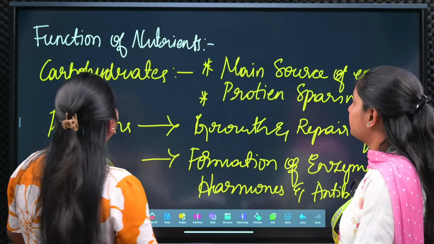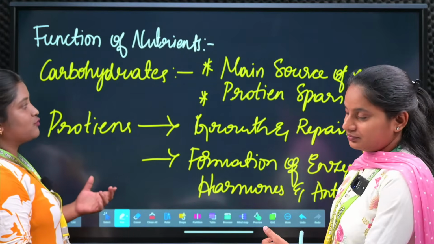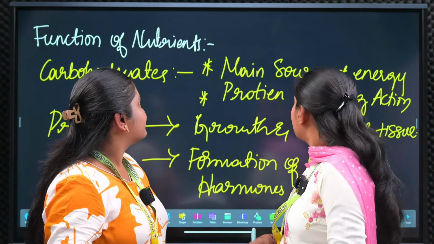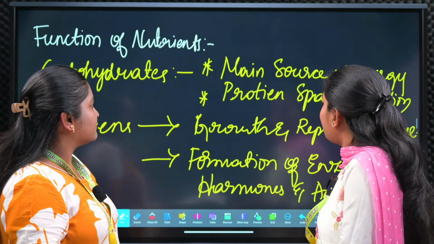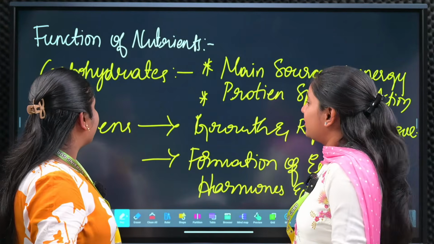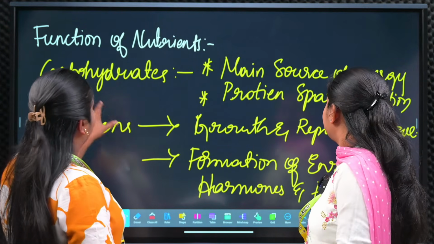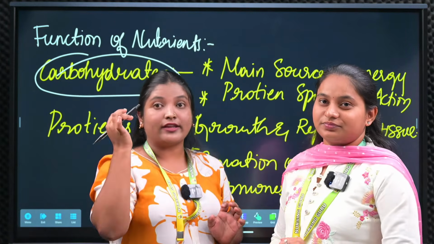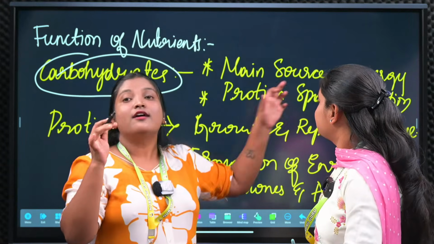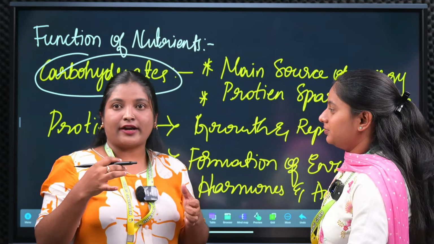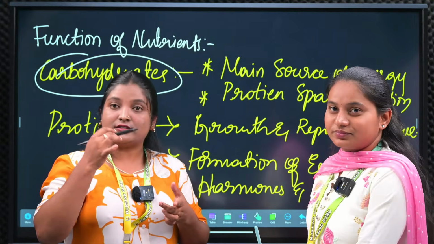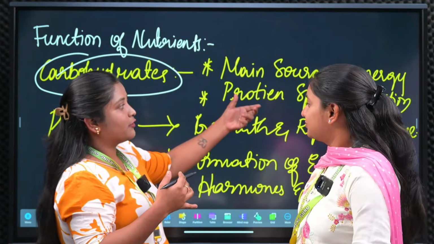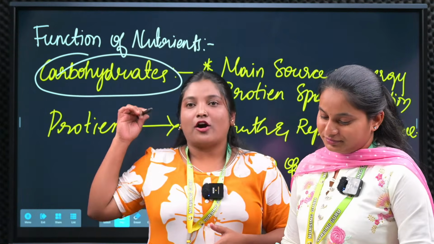So next thing, we have the functions of the nutrients. The carbohydrates, what will it do here? Carbohydrates are the main source of energy and have protein sparing action. Next one is proteins. Okay, before going to that, we will elaborate on carbohydrates. While remembering and recalling, you should know this one, main source of energy. What are the sources of carbohydrates? Rice and all will be there, no? So must and should, every day we are having rice. Okay, so the next thing, protein. Protein sparing action takes place by the carbohydrates only.